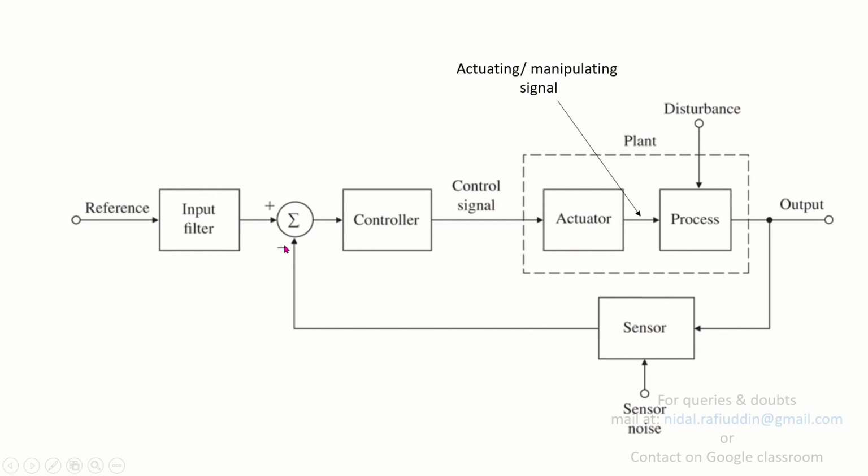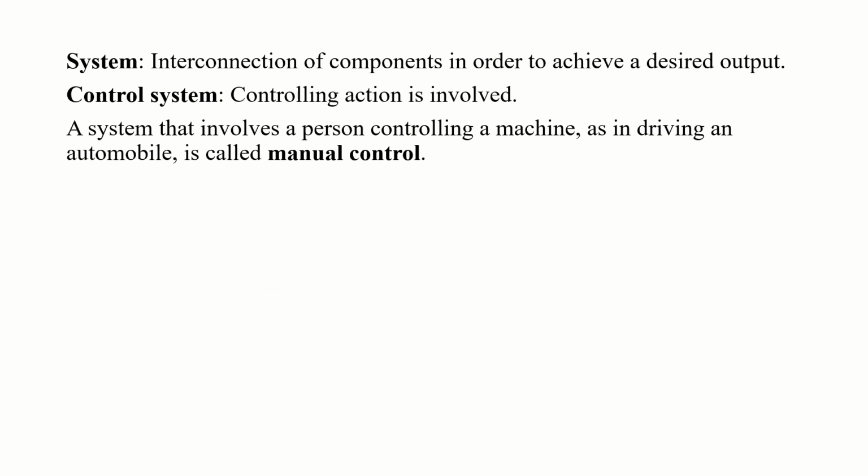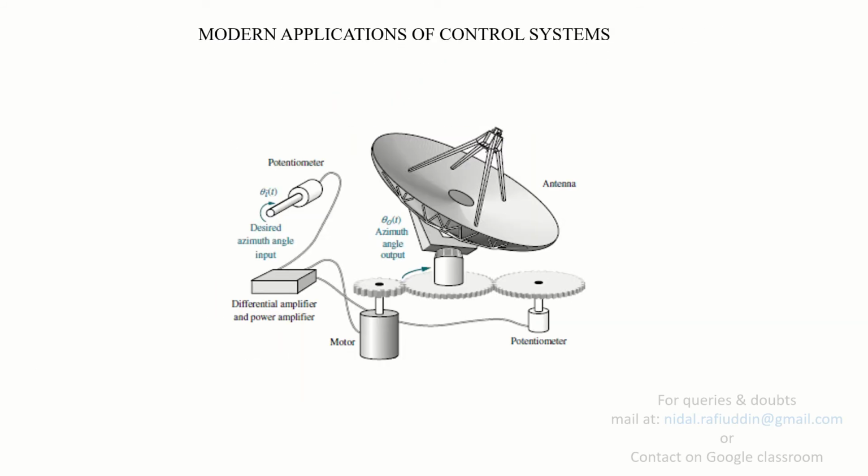For example, if I talk about the antenna azimuth control that we saw in our previous lecture, let me show that again. This is an example of antenna azimuth control, and we saw that there are two potentiometers. This one through which the desired azimuth angle is fed, and this is the potentiometer which measures the actual azimuth angle output of the antenna.